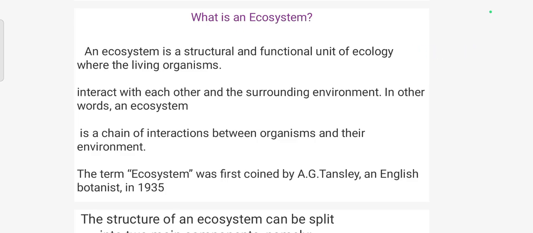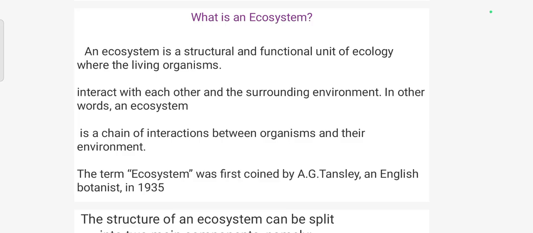An ecosystem is a basic functional unit. It consists of both biotic and abiotic components interacting with each other and the surrounding environment. In other words, an ecosystem is the sum total of living organisms and the process of interactions between all parts of the system.